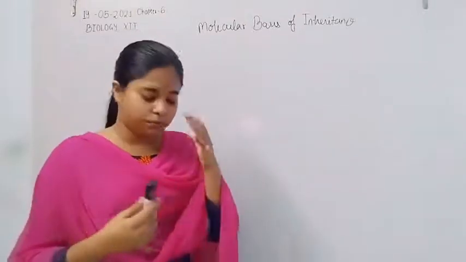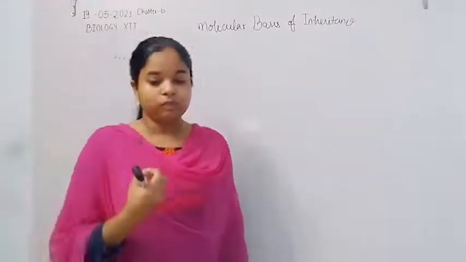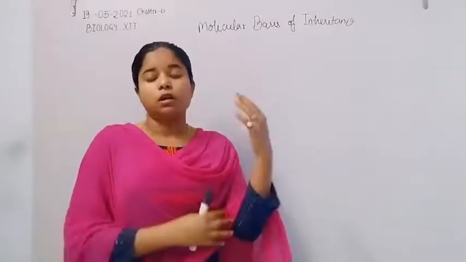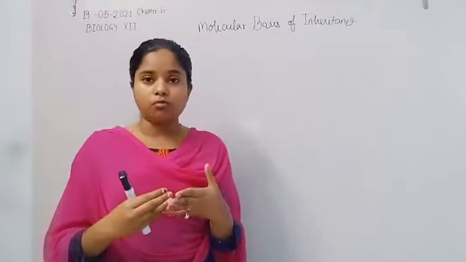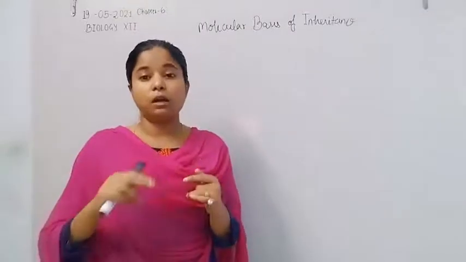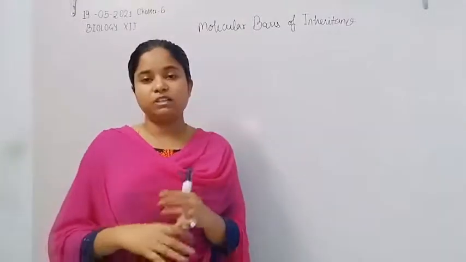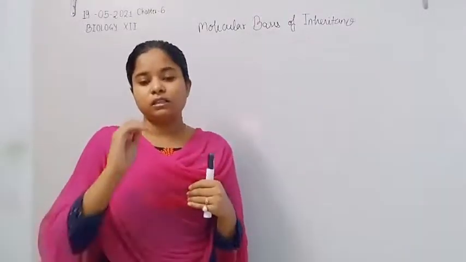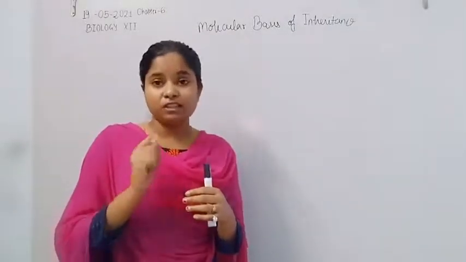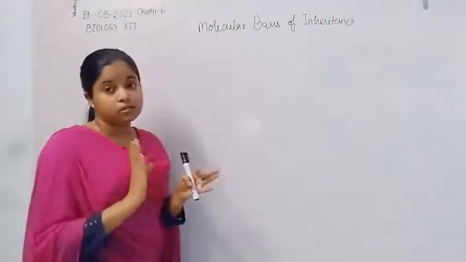After the termination, there is proofreading also done by the DNA molecule. That means if any mismatch occurs, because the speed of the replication process, or speed of elongation, is approximately 2000 base pairs per second, mistakes are possible during the synthesis of DNA. So that's why proofreading decreases the chances of mutation, because any change that occurs in the DNA causes mutation. So proofreading takes place by the DNA molecule.